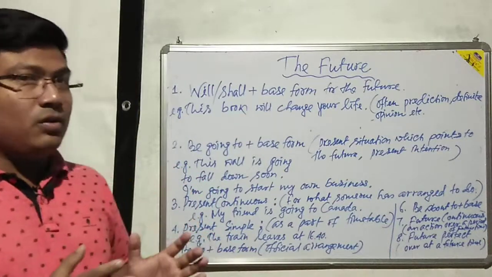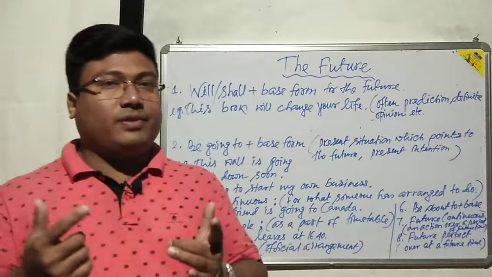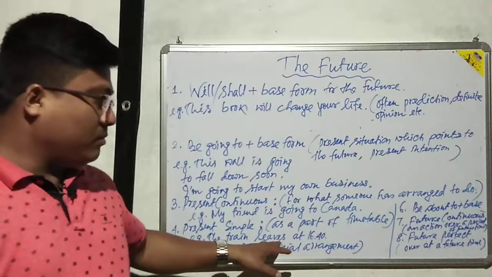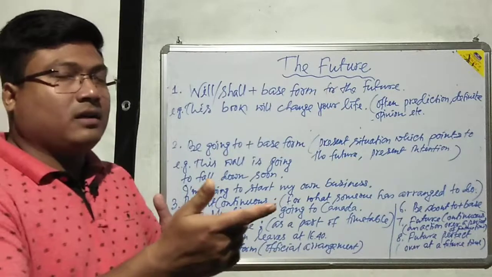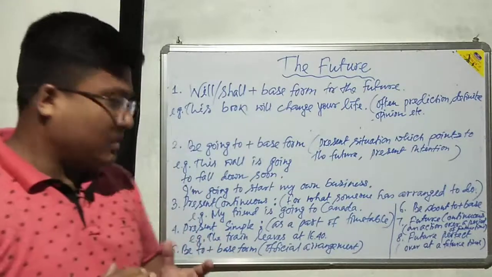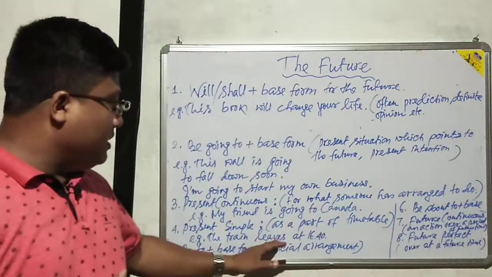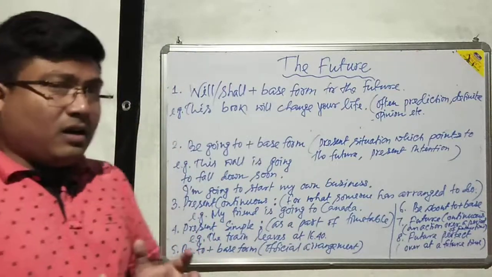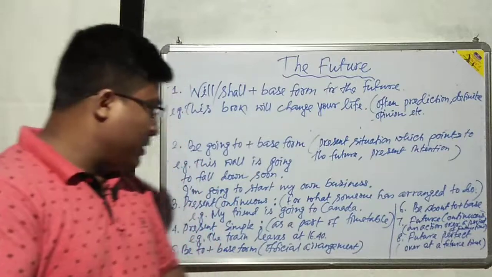Okay, the train, when will the train leave? The train leaves, present simple, but it is indicating an action which will take place in future. Okay, the train leaves at 16:40. This is a part of a timetable.